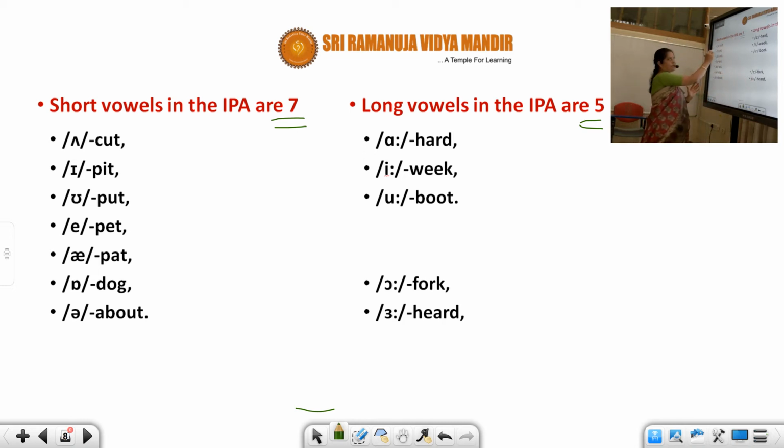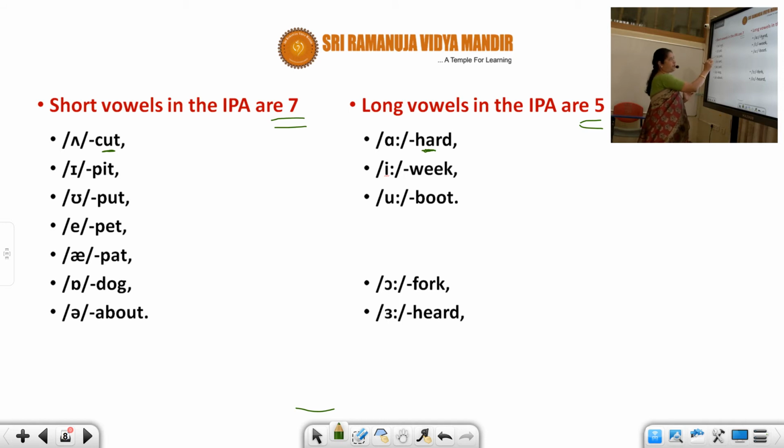Here A is cut. Hard. So you can see the pronunciation of A, how it is, and U is pronounced as A. Okay. Next is pit. That means short E. Weak. That means long E. You can see a long E over here and a short E over here. Pit, weak.